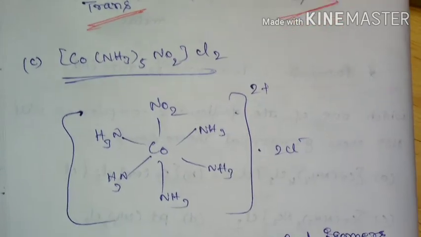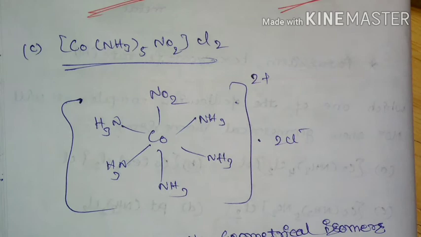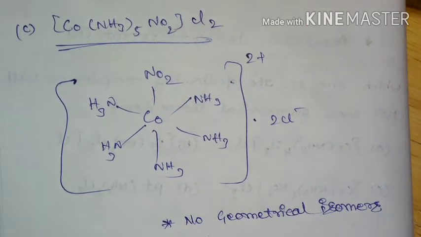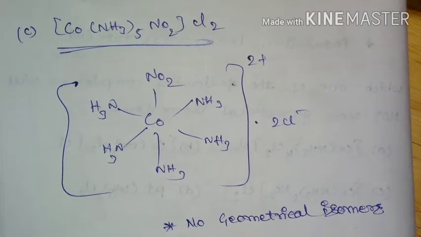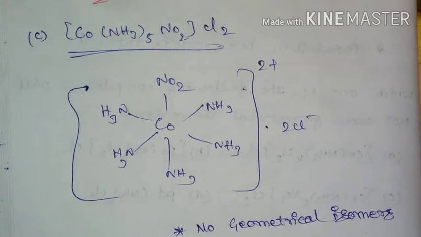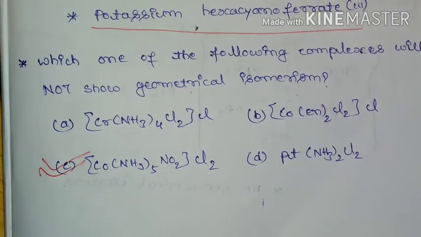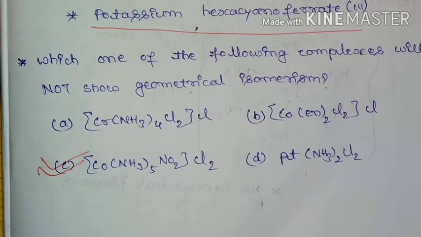And if you come to the third complex, it is a cobalt complex, pentaamminenitro cobalt complex, so this complex will not show geometrical isomerism. So option C is correct, that is option C will not show geometrical isomerism. This platinum complex is also going to show cis-trans isomerism.